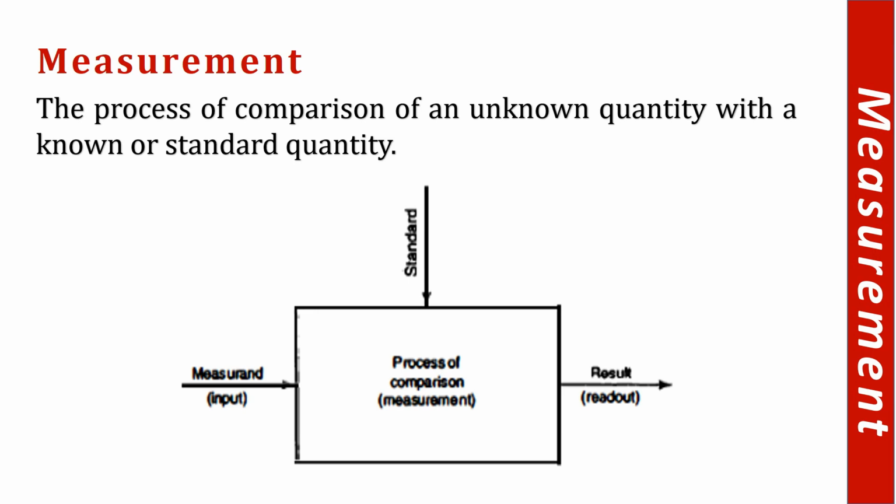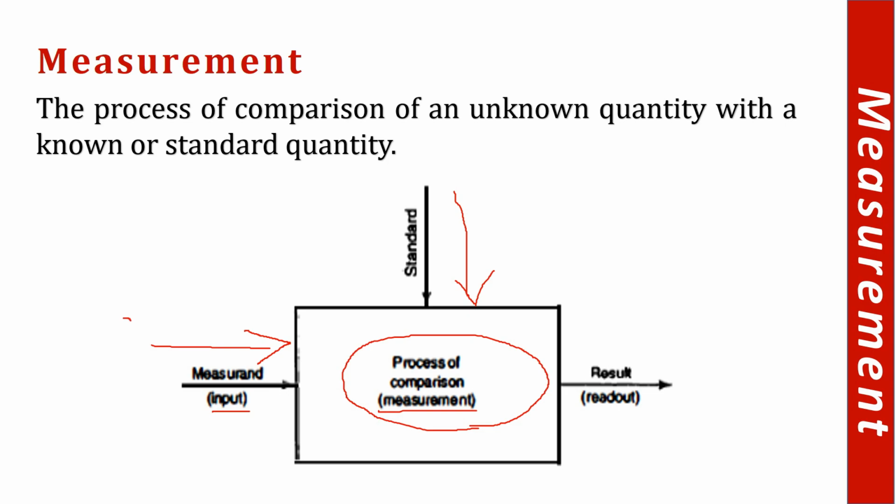Now, in the measurement process, there is a measurement system, as we have discussed. It can be a balance, to find out the mass. It can be any measurement system, and for this system there is an input, and then we compare that with a certain standard. So we provide a measurand.